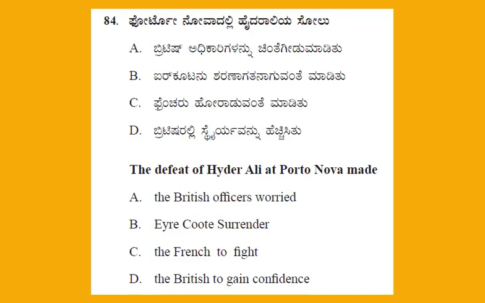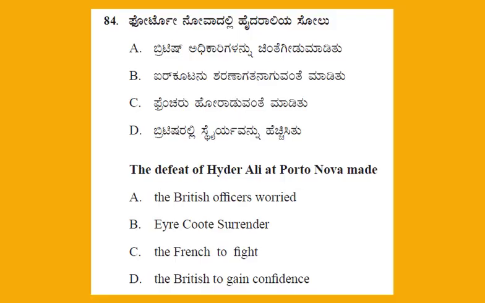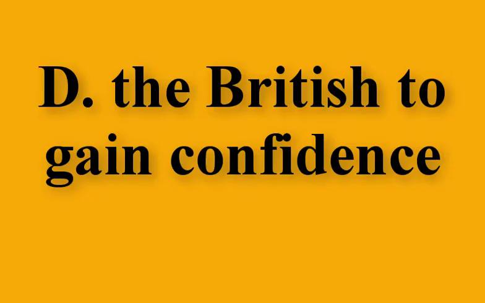And question number 84. The defeat of Hyder Ali at Porto Novo made. This is the question from history unit number 4, opposition to British rule in Karnataka. The four options: option A, the British officers worried; option B, Irkut surrender; option C, the French to fight; option D, the British to gain confidence. And the right answer for this question: option D, the British to gain confidence.